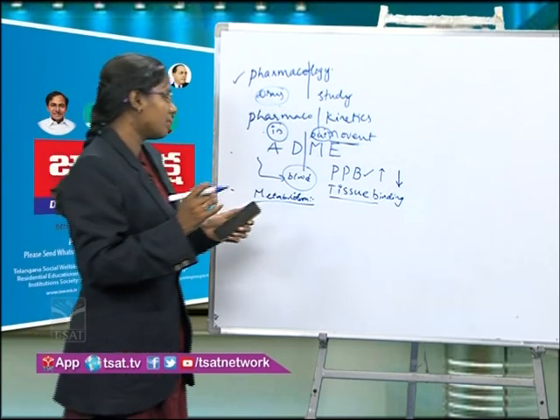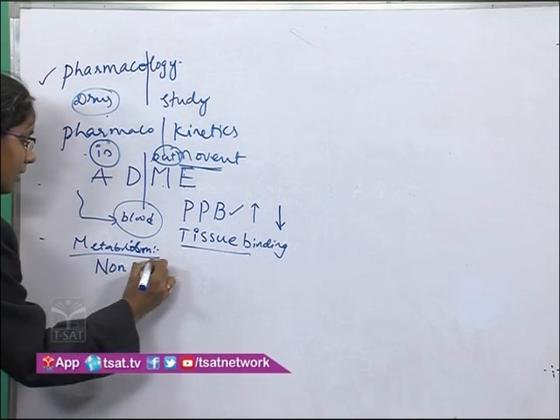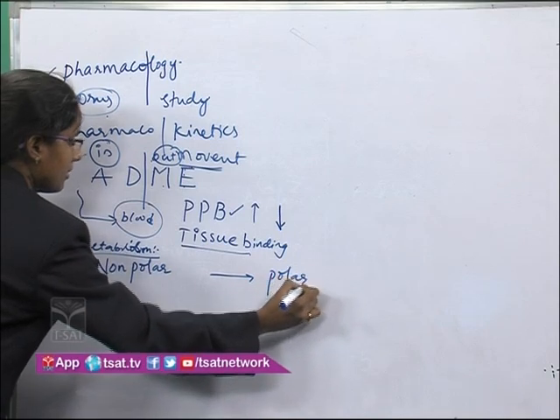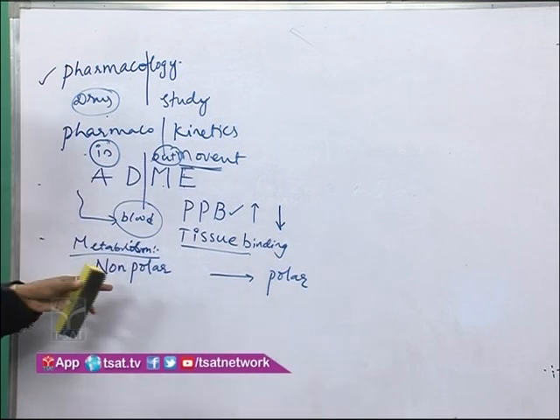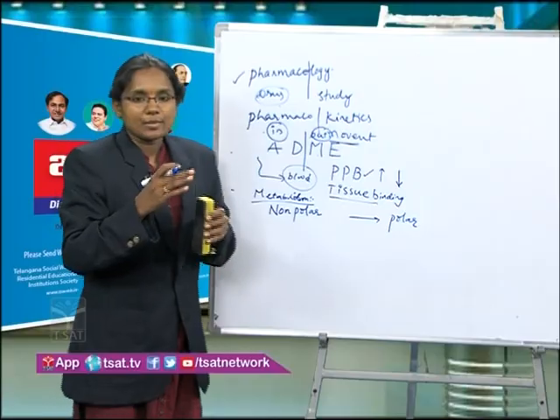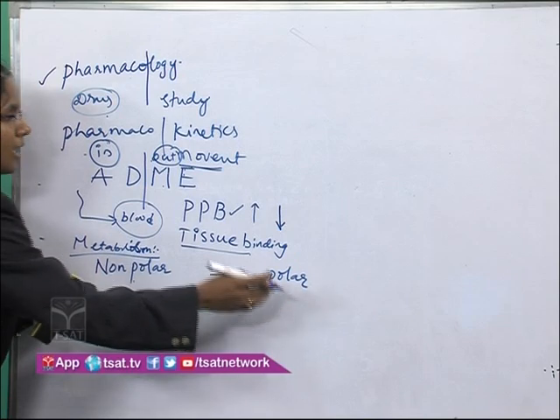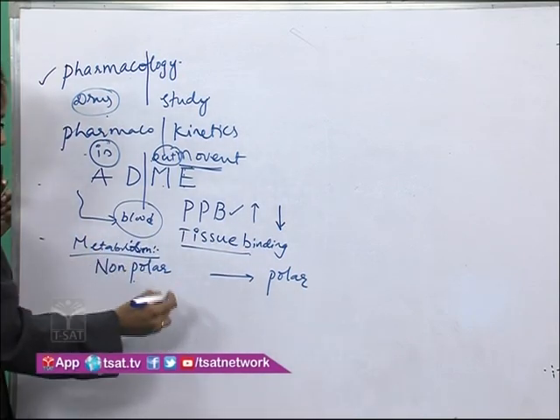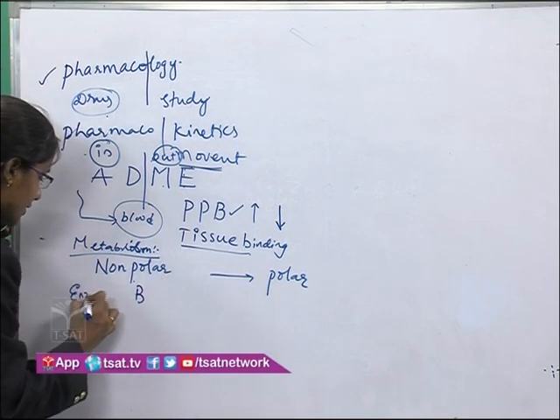So what the body will do is change that non-polar drug to a polar one. This is done by the enzymes present, which transform the non-polar drug to a polar one by reactions like oxidation, reduction or hydrolysis. This is called enzymatic biotransformation.